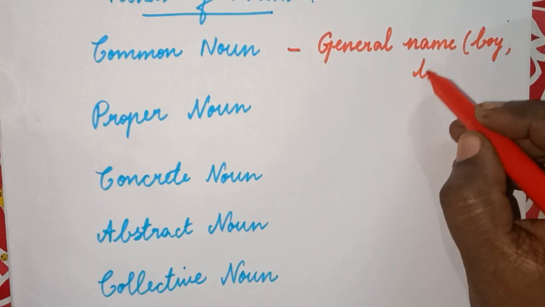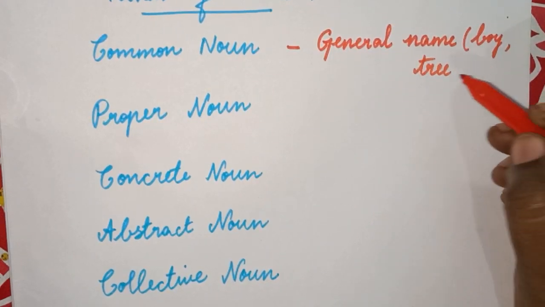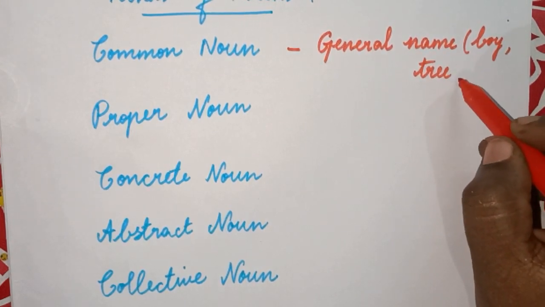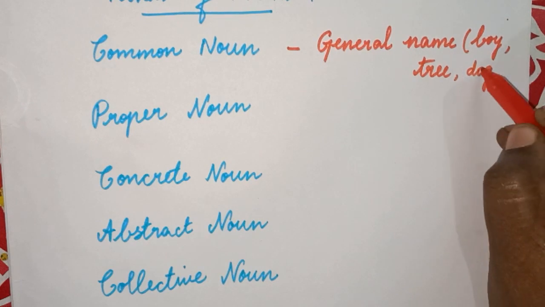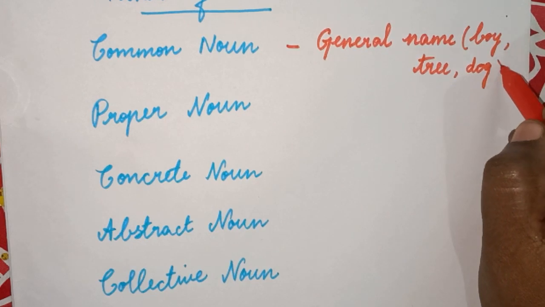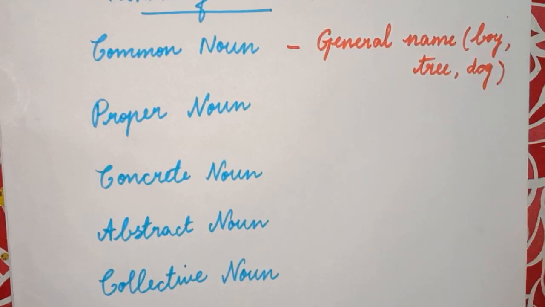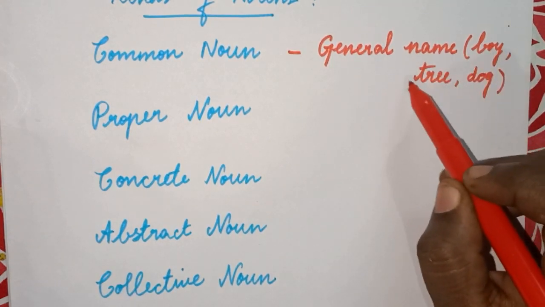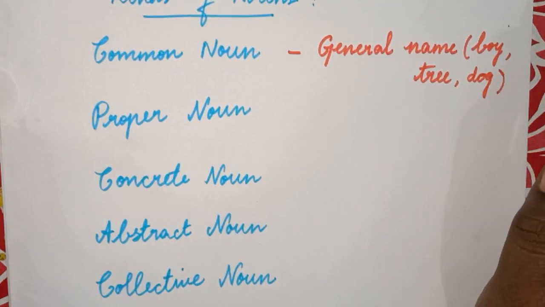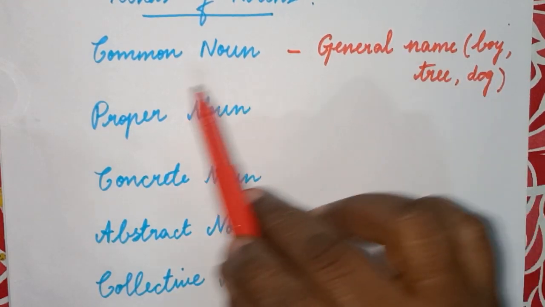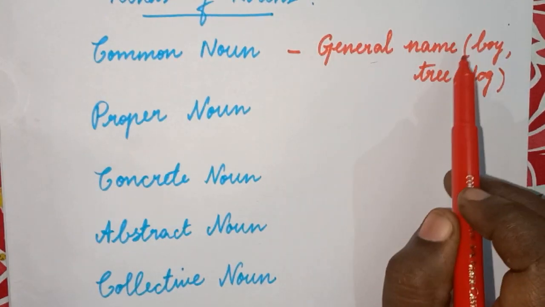The tree. Again, it can be a mango tree or a strawberry tree or whatever it is. In general, we call it tree. Okay. The dog. In general, we say dog. And we give a specific name to our pet dog like Jack or Caesar or something. But in general, we call them dog. So these are all the common names which are given to a person, a thing, or an animal. It's a common noun. So common nouns are the general name given.